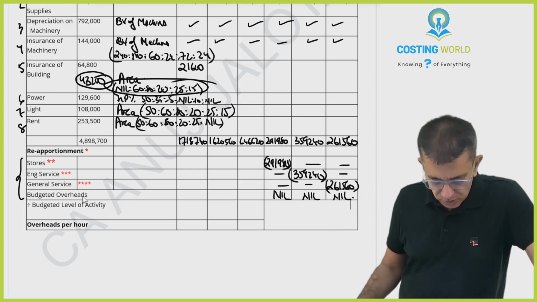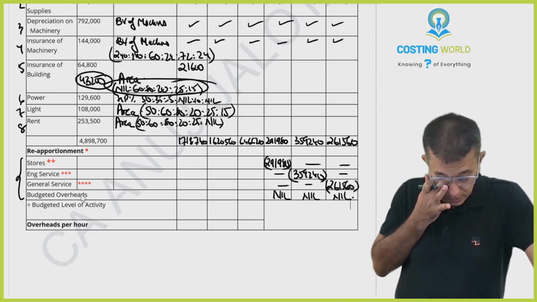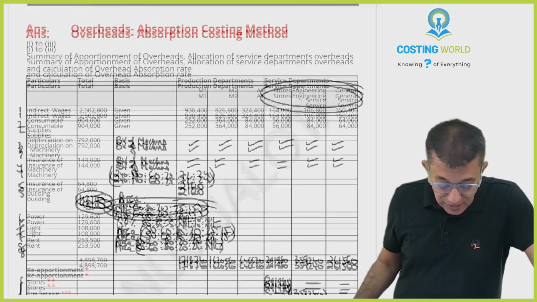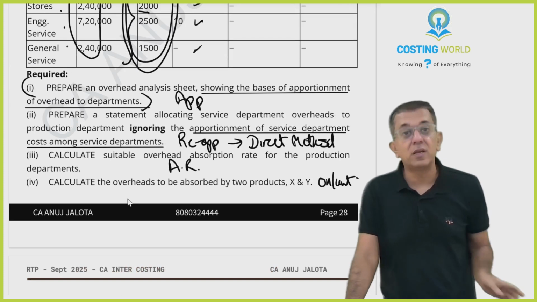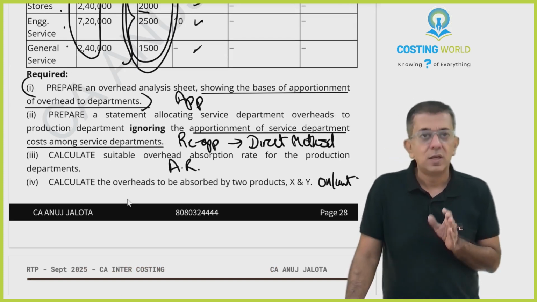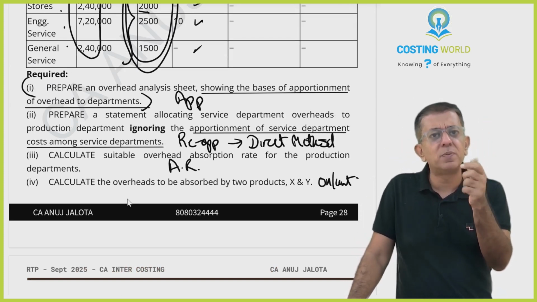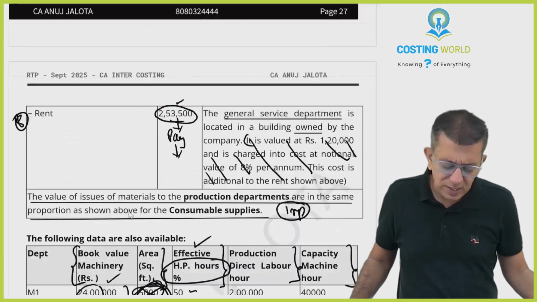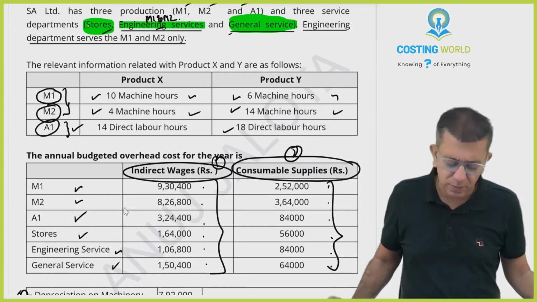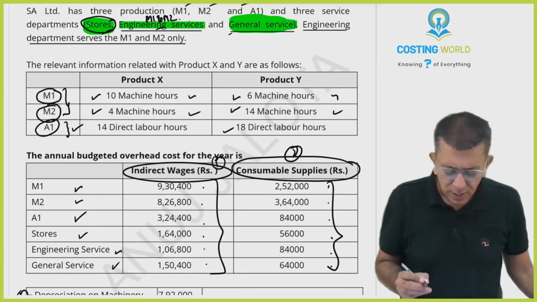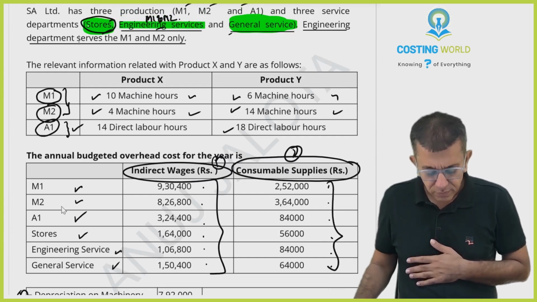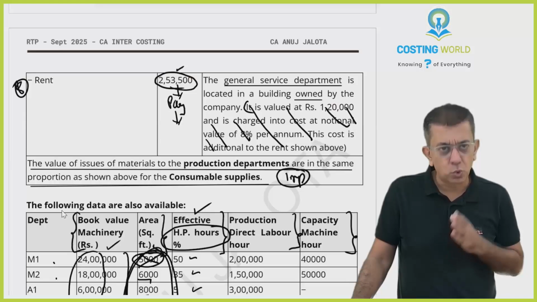Can I do one small thing first? I'll go in order only, stores. Now, is the basis of reapportionment given to you in the question directly? If you'll remember our question, it was given percentages or some basis how. Here it is not given. So then I start to be thinking, yeah, stores department, what must stores be doing? It must be supplying stores to the production divisions, correct?